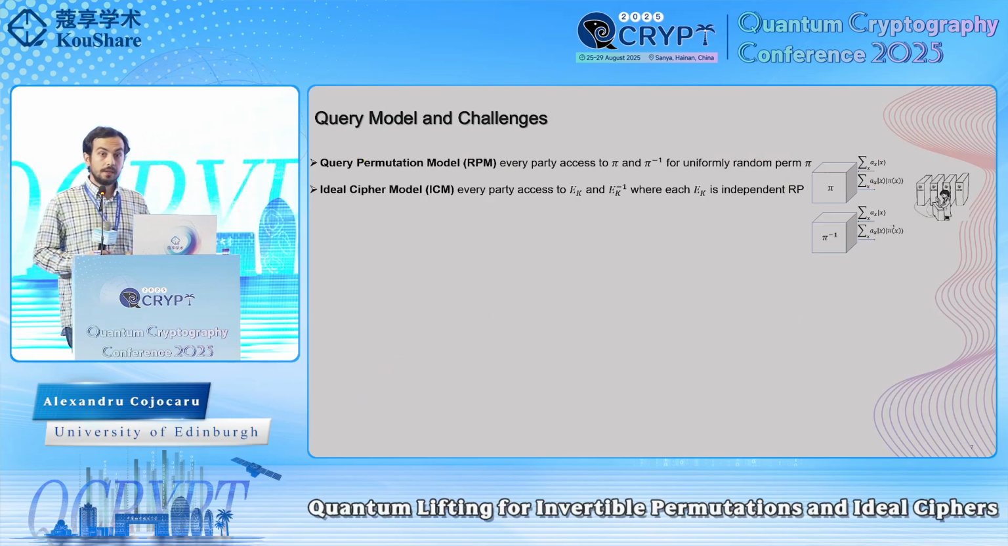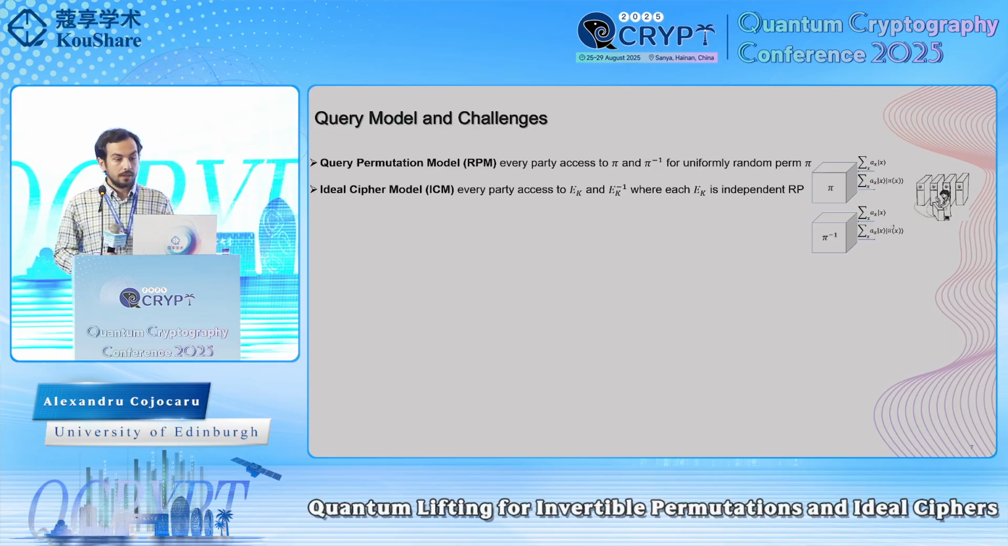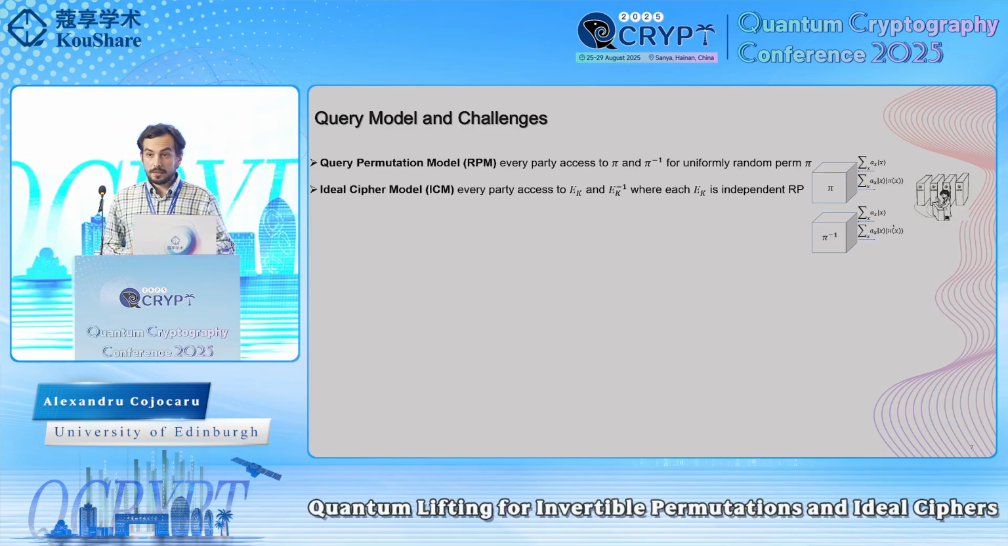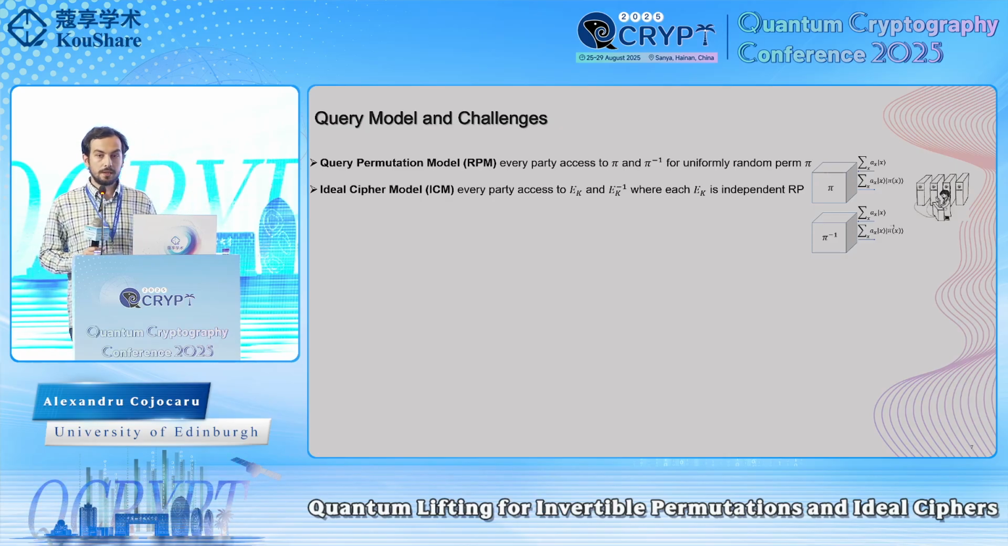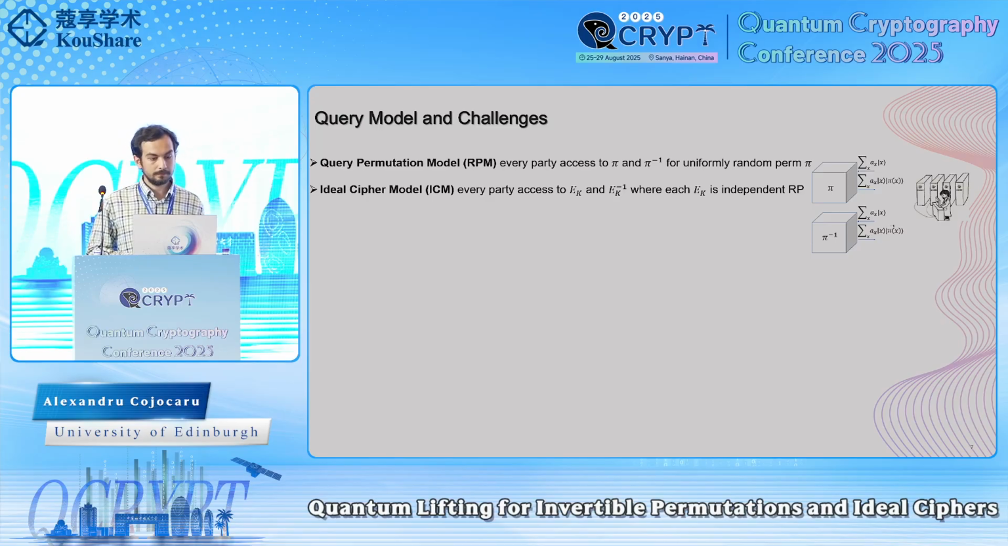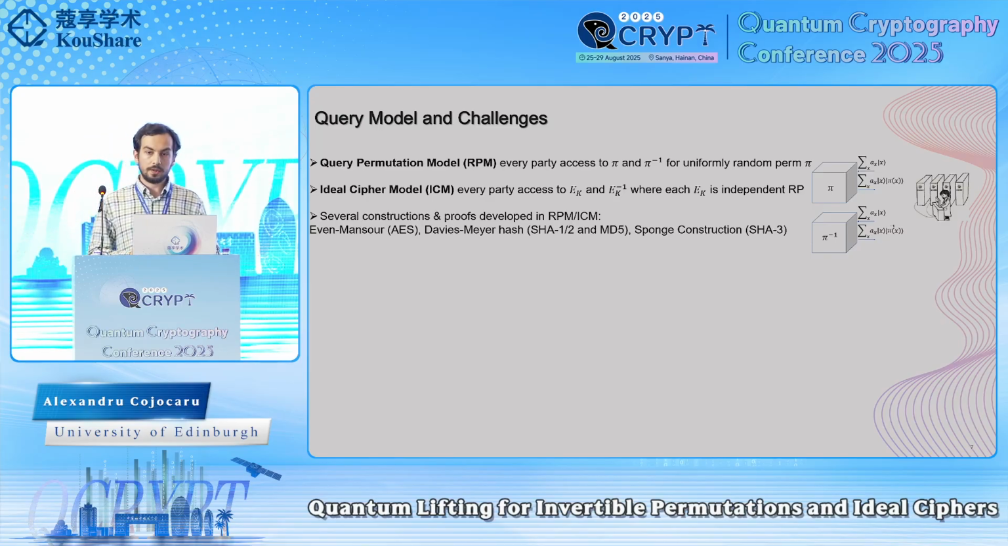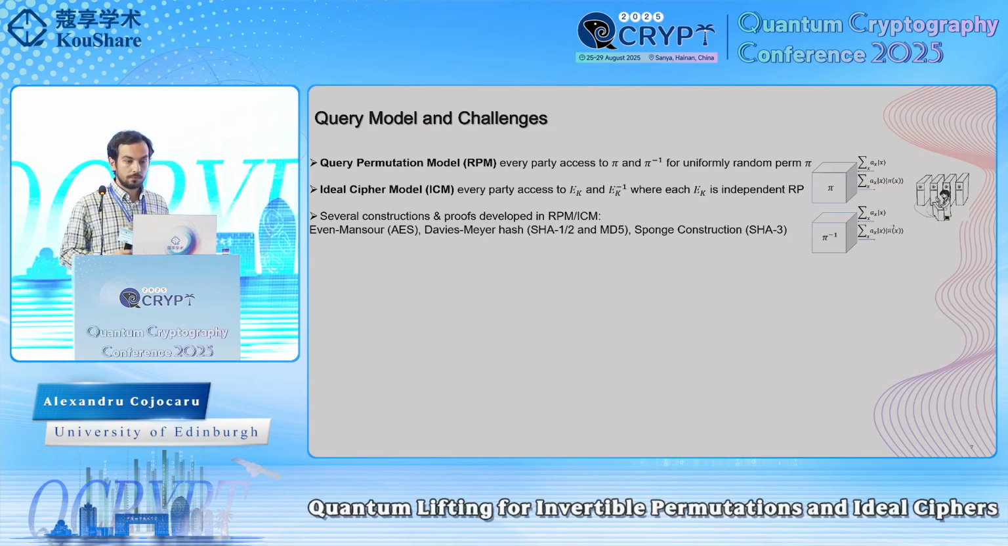More concretely, in this work we are going to work in two models. First, the random permutation model, in which every party, including the adversary, has access to a permutation and to its inverse, for a uniform random permutation. And secondly, the ideal cipher model, in which every party has access to a parameterized function e_k and to its inverse, where each e_k you should think of as an independent random permutation. And why these two models? Because, as we know, several constructions and proofs are developed in the random permutation and ideal cipher models. Just to mention some very famous examples, this includes Even-Mansour, Davies-Meyer, and the sponge construction.